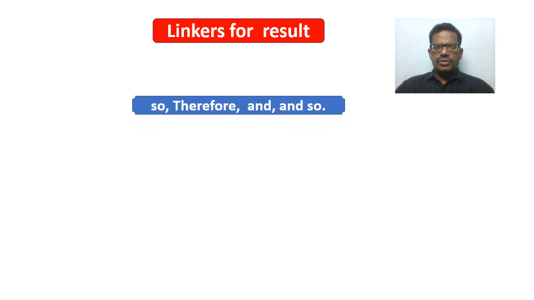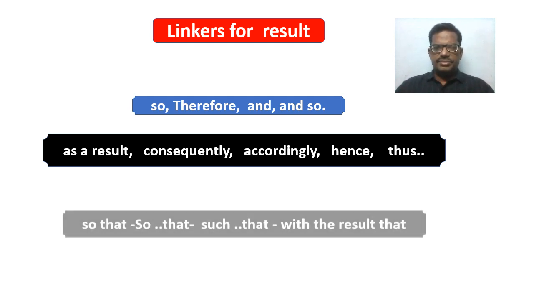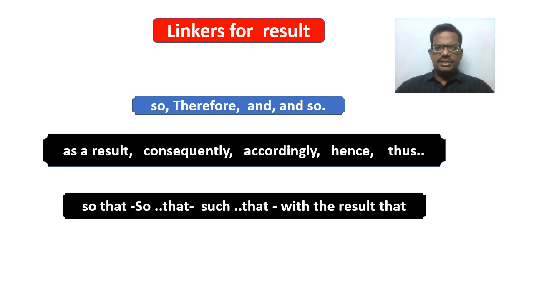What are the linkers for expression of result? So, therefore, and so. As a result, consequently, accordingly, hence, thus. So that, such that, with the result that.